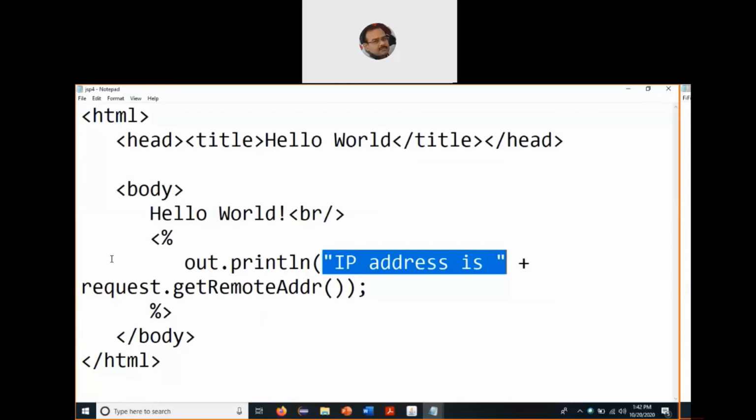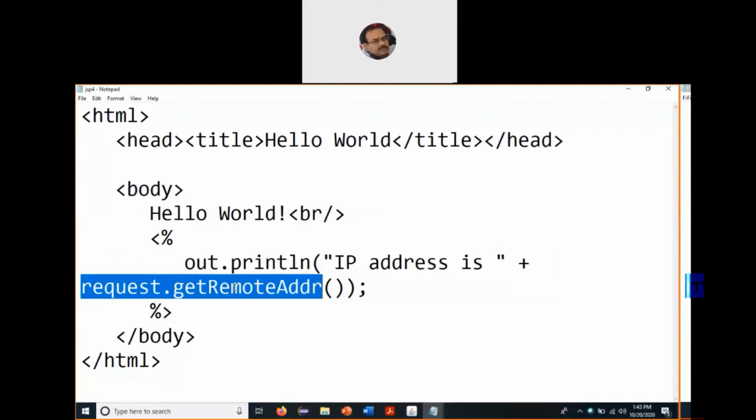Since we are fetching something from the client machine, we will use a predefined JSP object called request. If the web server is sending some data to the client machine, it will use a response object. But if the web server is fetching certain data from the client machine, it will always use the request object. So request dot, and then the name of the function, getRemoteAddr.